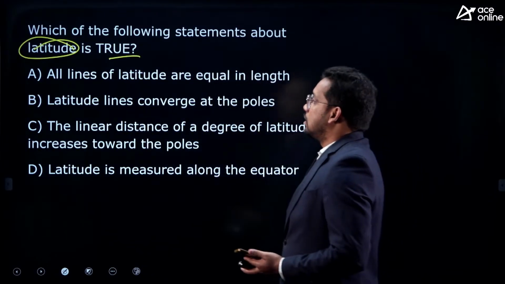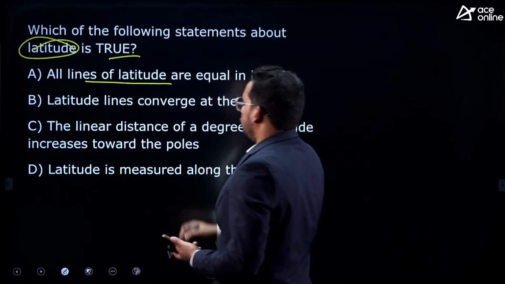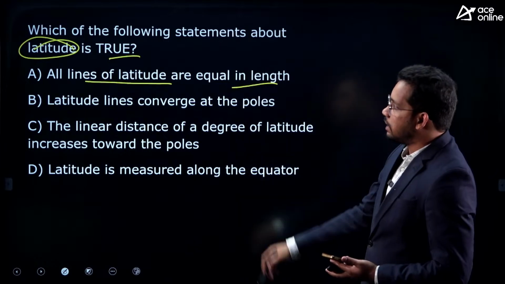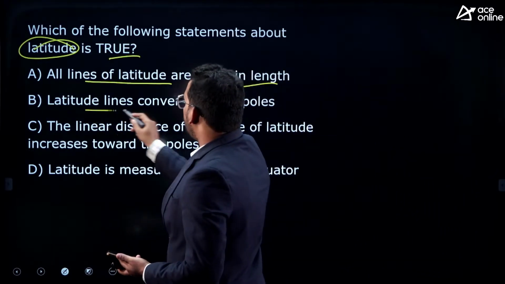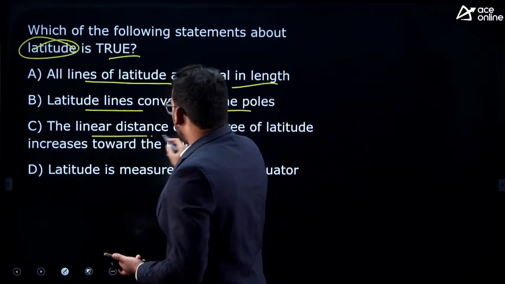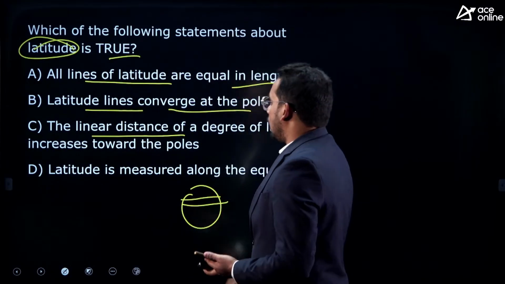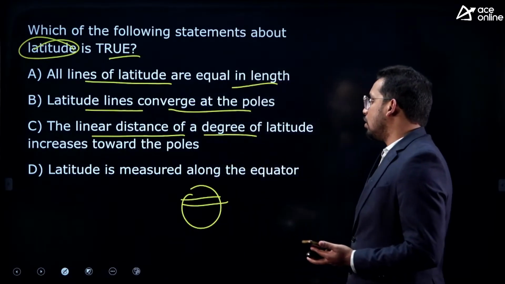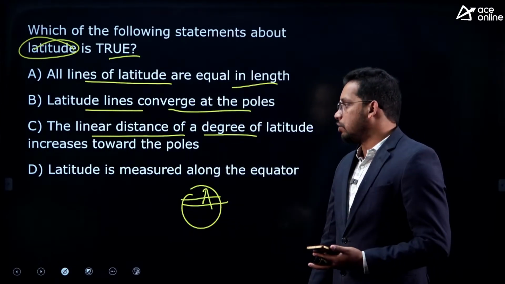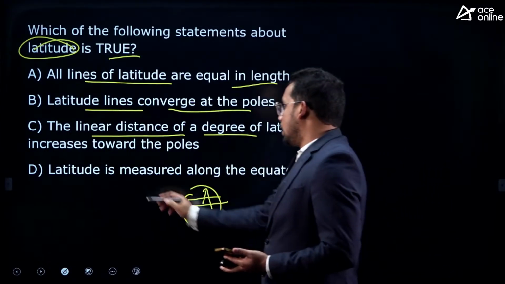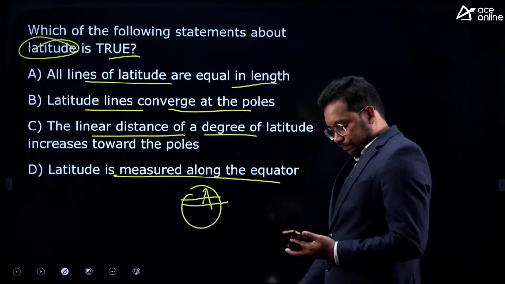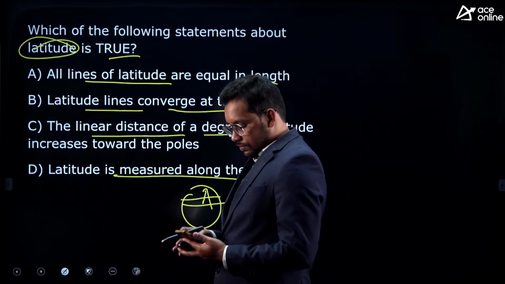First, all the lines of latitude are equal in length. Latitude lines converge at poles. At the poles, all the latitudes meet each other, they are saying. The linear distance of a degree of latitude increases towards the pole. So the distance between 2 latitudes increases at the poles. And latitude is measured along the equator, they are saying. So tell me, what is the answer for this question?